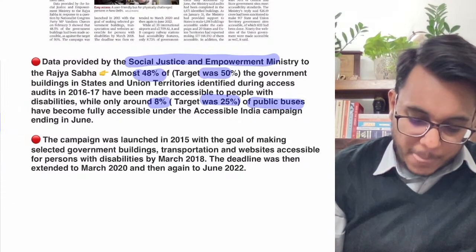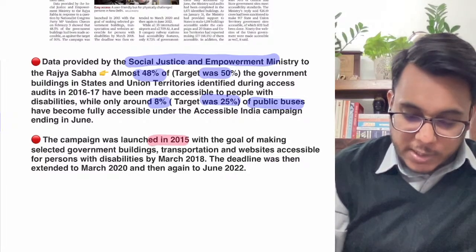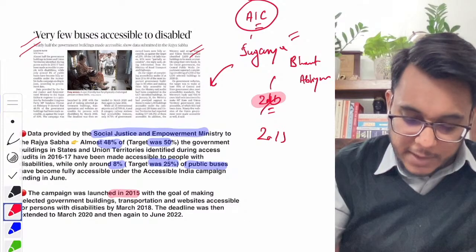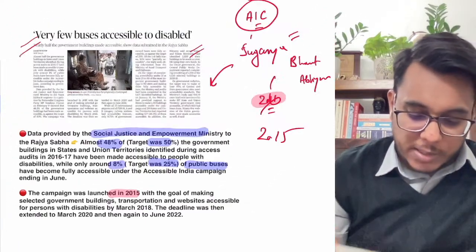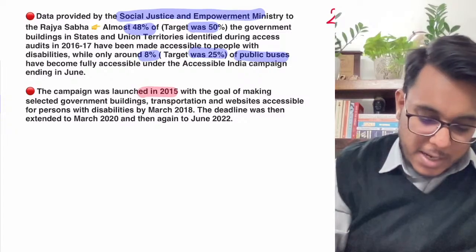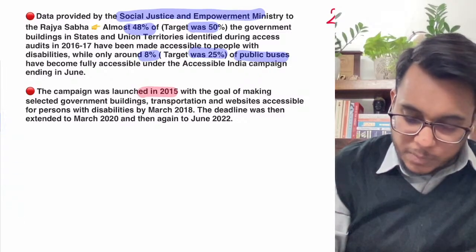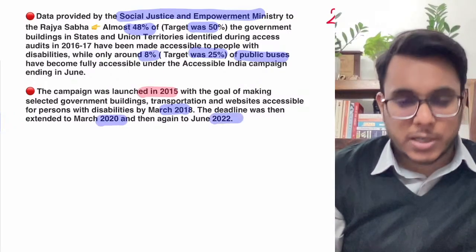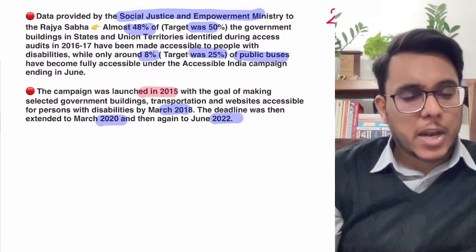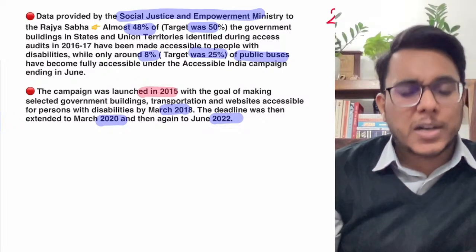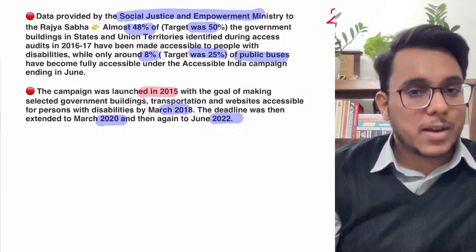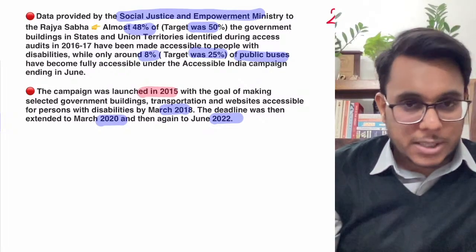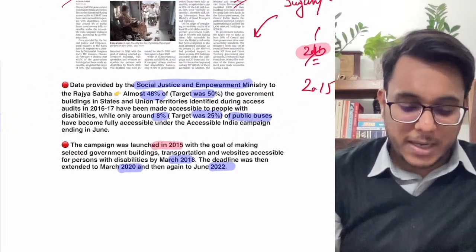Now when we talk about the Accessible India campaign, it was launched in 2015. Sorry, I mentioned 2016 here, but it was launched in 2015. The deadline was originally 2018, then it was revised to 2020, then revised to 2022, but even up till now the entire target has not been fulfilled. In converting public buildings to be disabled accessible it has achieved its target, but in public buses such a target has not been achieved. So guys,